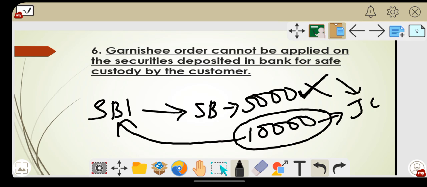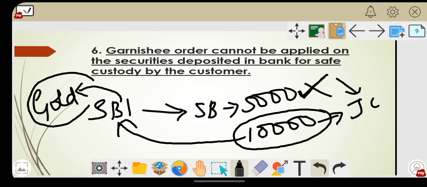Now in the same SBI you have a safe locker facility and you have kept gold there, say gold worth rupees 1 lakh. Here, as a banker, you cannot apply this garnishee order on the safe locker facility. Whatever is in safe custody with the banker, it might be your FD receipt, your LIC bond, gold, or any kind of document, you cannot apply the garnishee order on it.